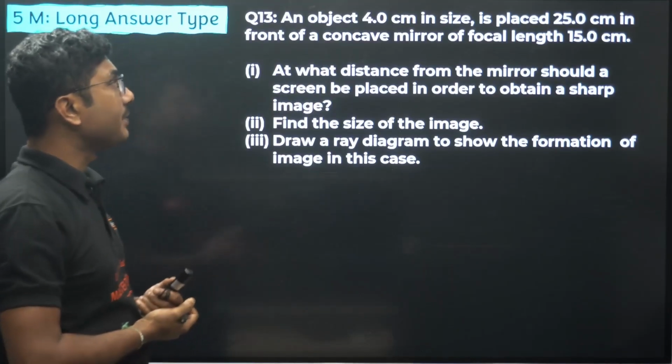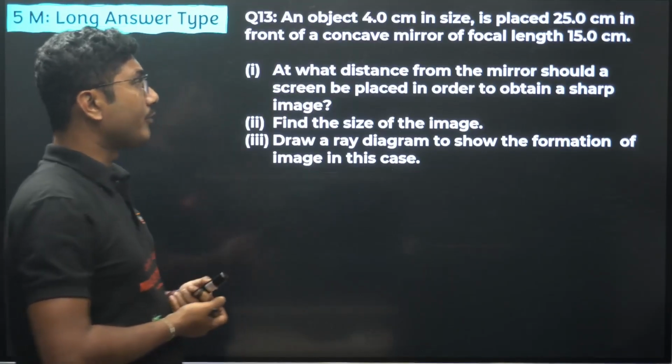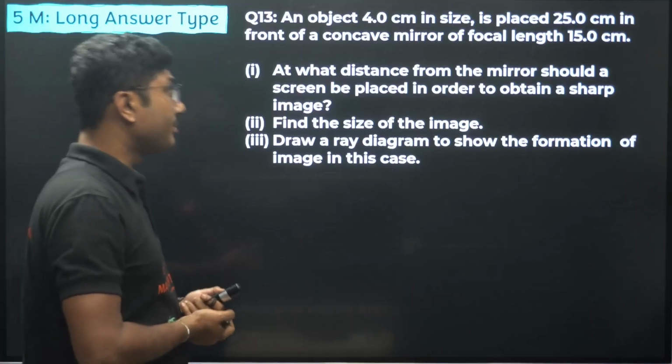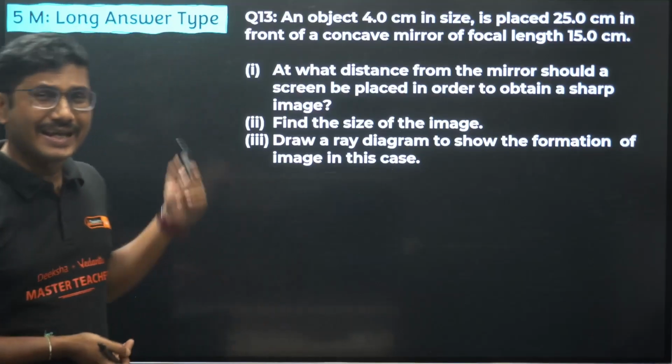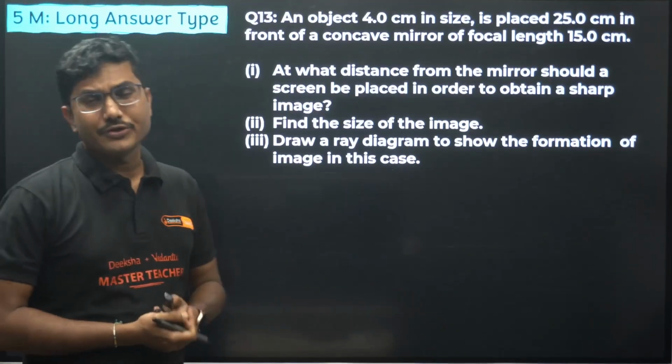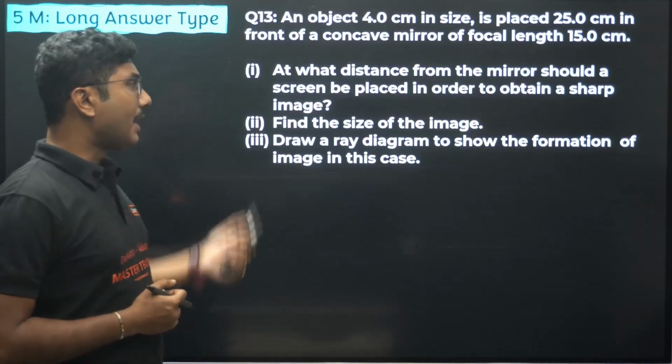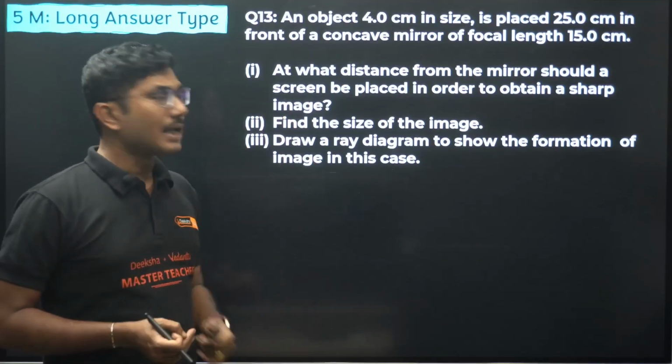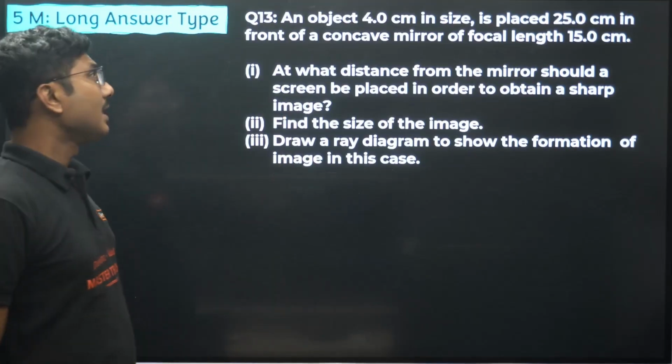An object 4 cm is placed 25.0 centimeter in front of a concave mirror of focal length 15 centimeter. Again, mostly problem based questions will come from this part, 5 marker questions. There will be different parts involved in this section.